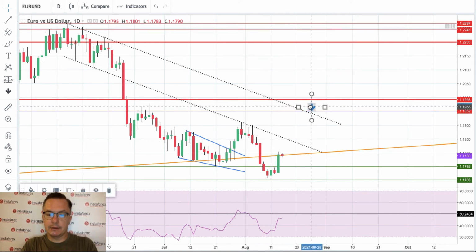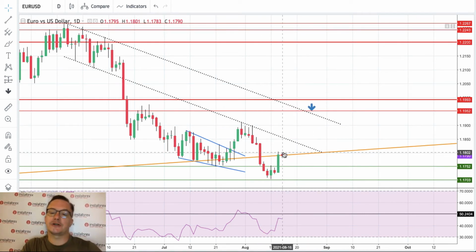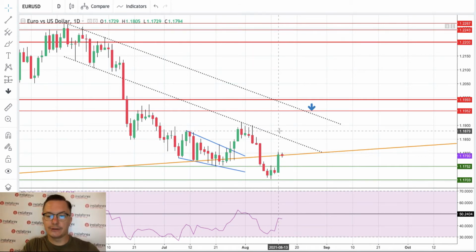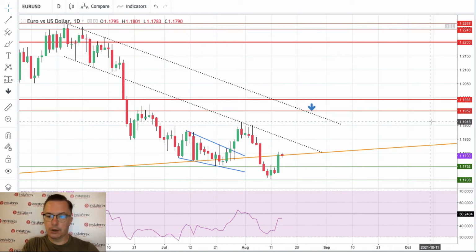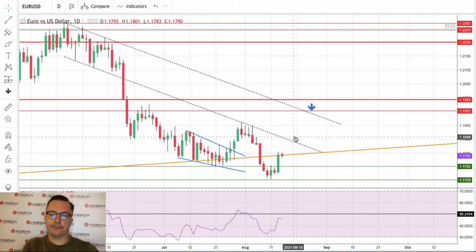But please remember, if we have a different reaction on the lower channel line, what is the different reaction? Of course, the bullish reaction. If we break above this channel line, then of course the next target is 1.1908, and then of course this technical resistance, at least its lower level 1.1952.